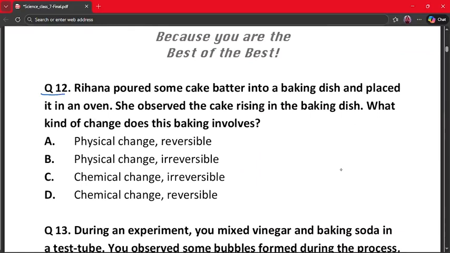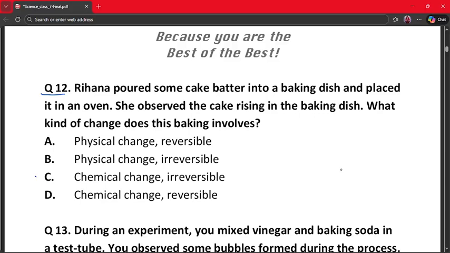Rihanna poured some cake batter into a baking dish and placed it in an oven. She observed the cake rising in the baking dish. What kind of change does this baking involve? A. Physical change, which is reversible. B. Physical change, which is irreversible. C. Chemical change, which is irreversible. And D. Chemical change, which is reversible.